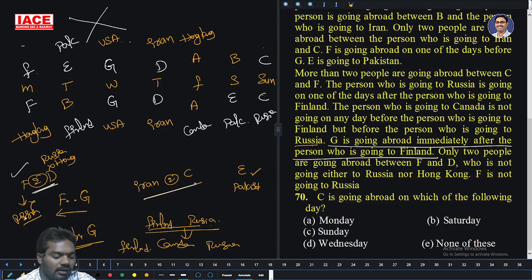So this is done. D is not Russia or Hong Kong, so D is Iran. F is not Russia, so F is Hong Kong. So this is done, this is done, this is perfect.